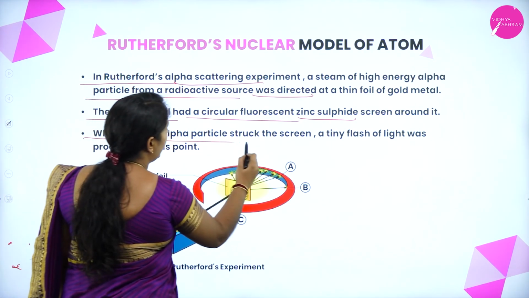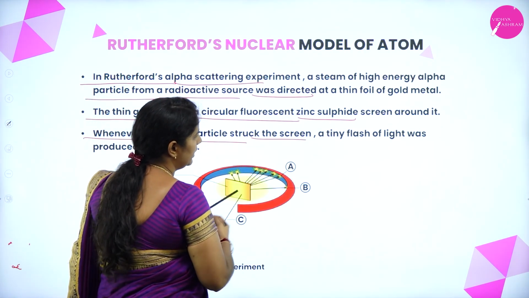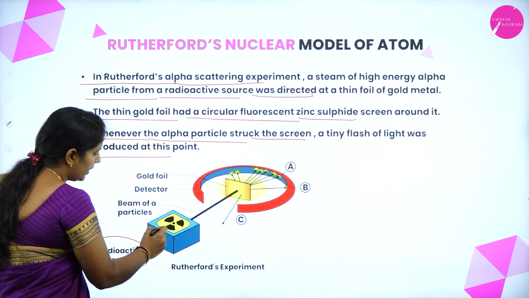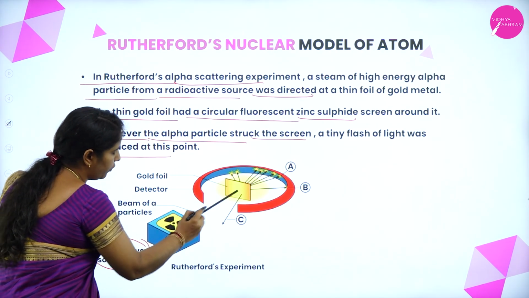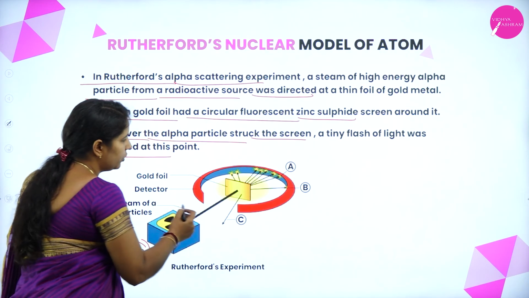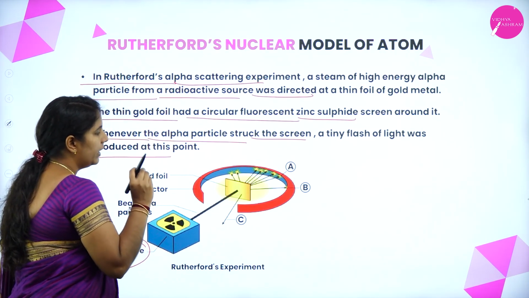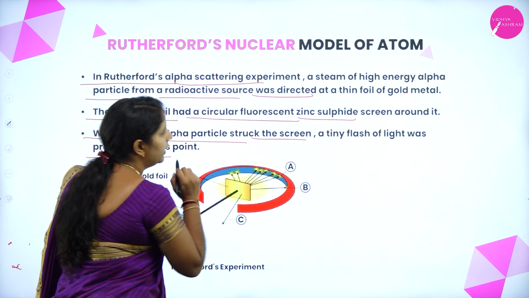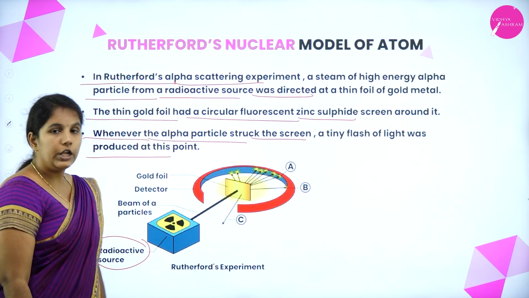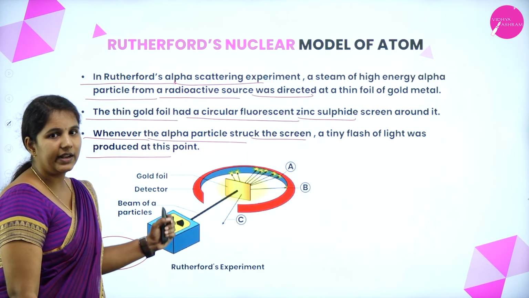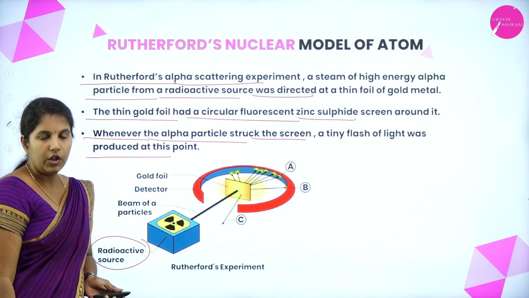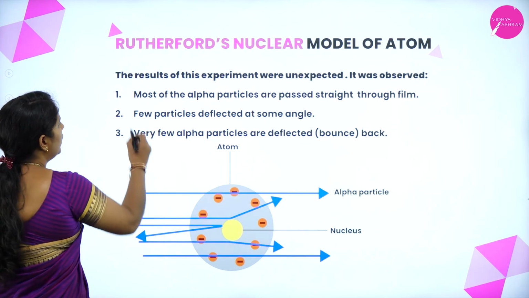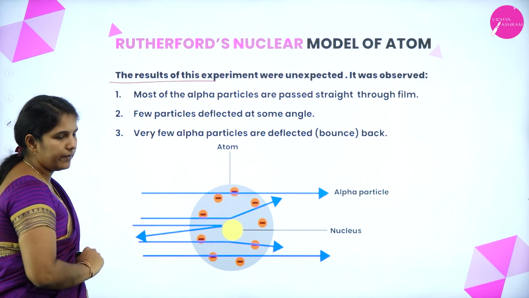Whenever the alpha particles struck the screen, a thin flash of light was produced at that point. When alpha particles are allowed to fall on this thin gold foil, the foil will absorb the alpha particles and produce tiny flashes. In order to know that, he set up this experiment. Hope you all understood the experiment. Now let us see what is the result of this experiment.